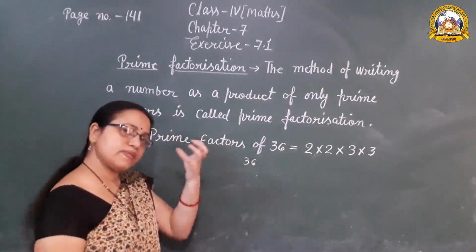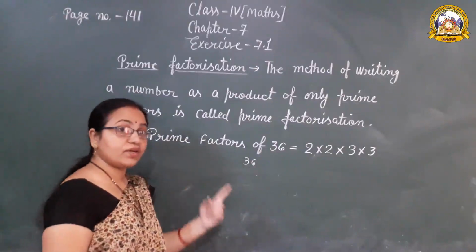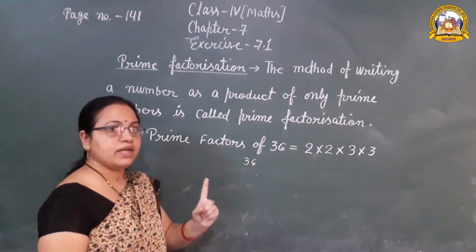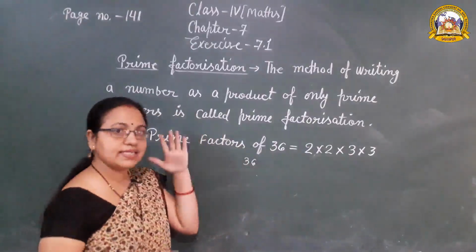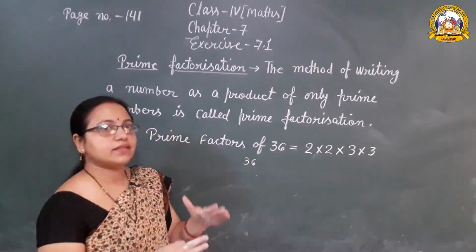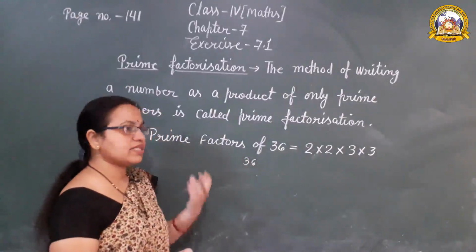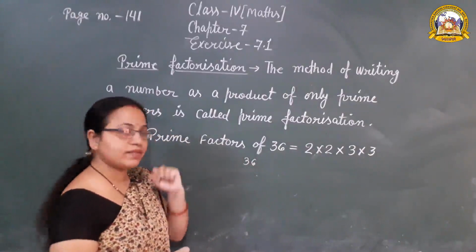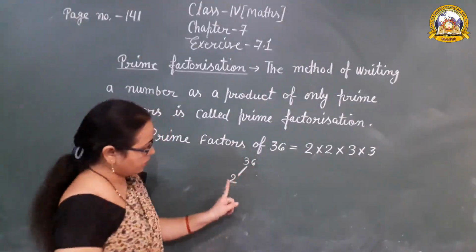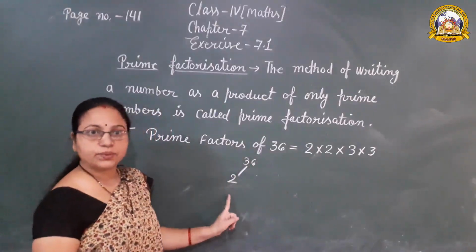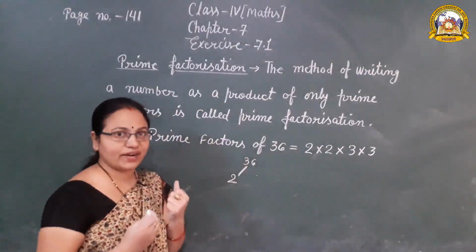We divide 36 by the smallest number. First we have to check whether it is even or odd, because an even number is easily divisible by an even number. So first we take the smaller number that divides 36, that is 2. 36 can be divided by 2. So 36 found out that yes, 2 is my friend.